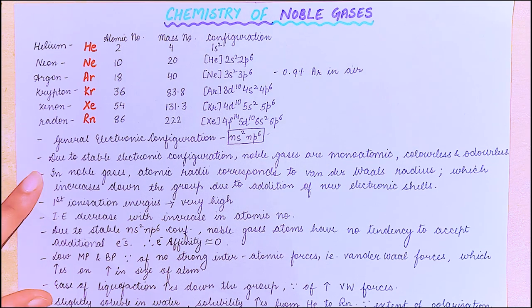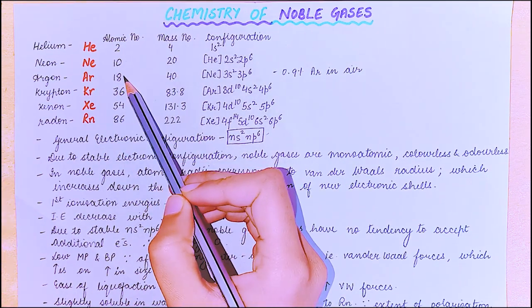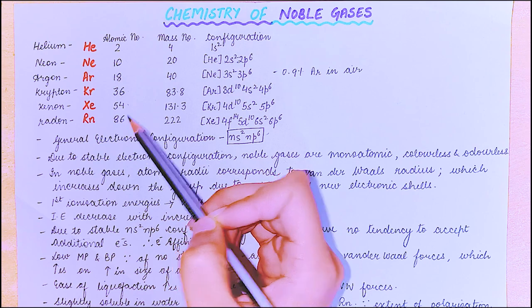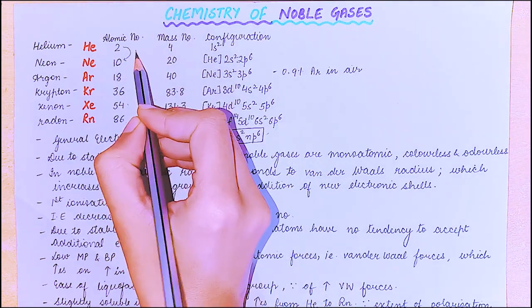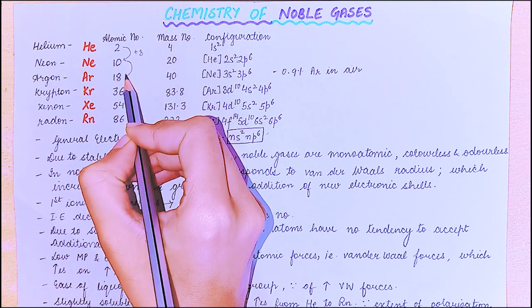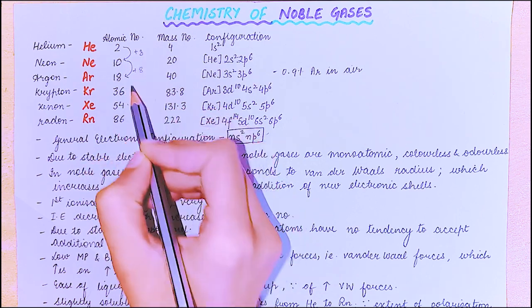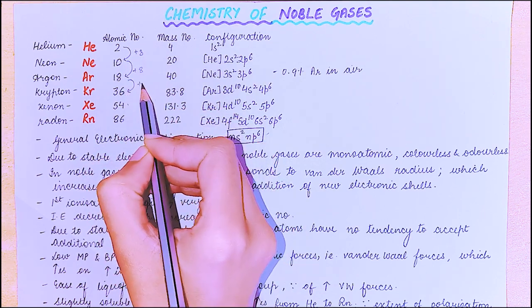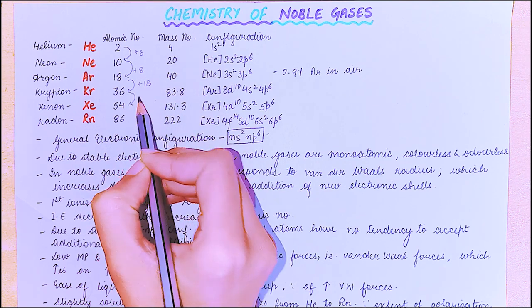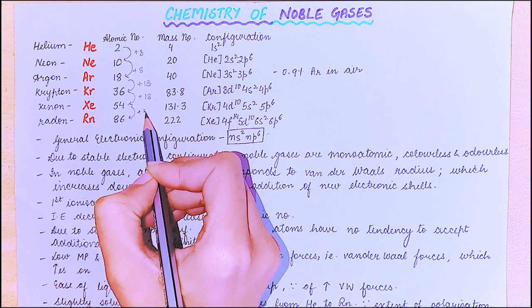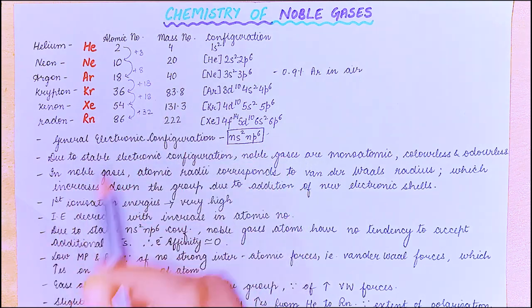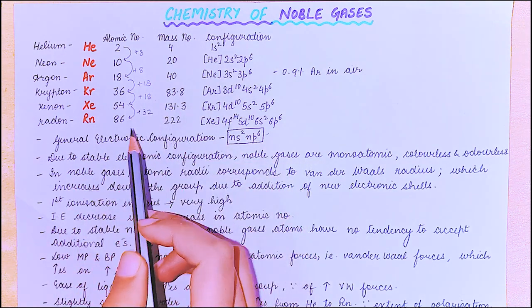The atomic numbers of these gases are 2, 10, 18, 36, 54, 86. The way to remember the atomic numbers, I have told you in the previous video. You will get the link of that video in the description box. In this way, you can learn all the atomic numbers.